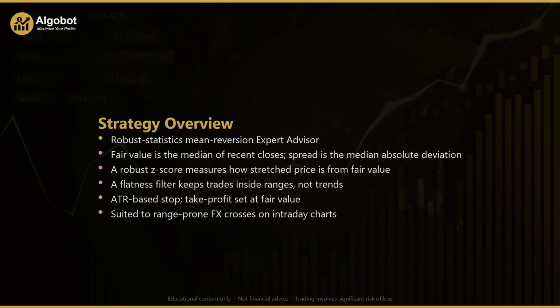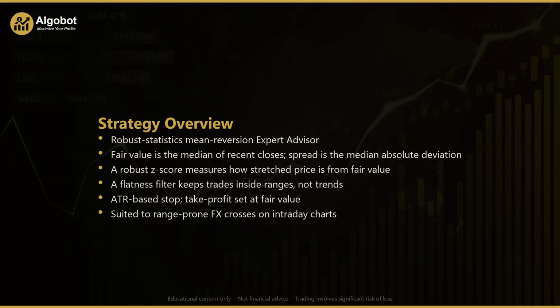This expert advisor swaps in two of the most outlier-resistant estimators in statistics. It uses the median of recent closes as its fair value center and the median absolute deviation as its measure of spread. Together, they produce a robust z-score that reflects how far price has genuinely stretched in units that a lone spike cannot corrupt. The strategy runs on a single time frame, whichever chart you attach it to, and it reads everything from that time frame's candles. It trades both long and short with distinct, symmetrical rules, and it protects each position with a stop derived from the average true range, while aiming to take profit back at fair value.